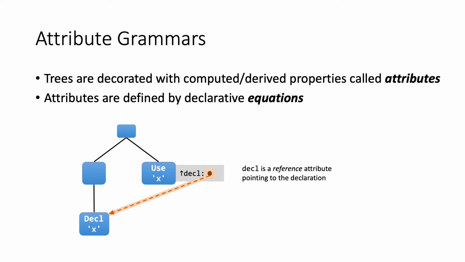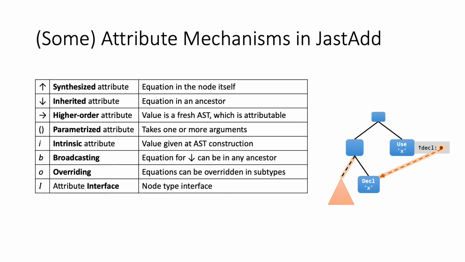The attributes are defined by declarative equations, and exactly how you do that depends on what kind of attribute it is. So there are different kinds of attributes, and Yastad supports many of them. Here are some of the attribute kinds in Yastad, and I will start with the basic ones, so synthesized and inherited attributes. So the difference is that for a synthesized attribute, the equation is defined in the node itself. For an inherited attribute, the equation is defined by an ancestor.